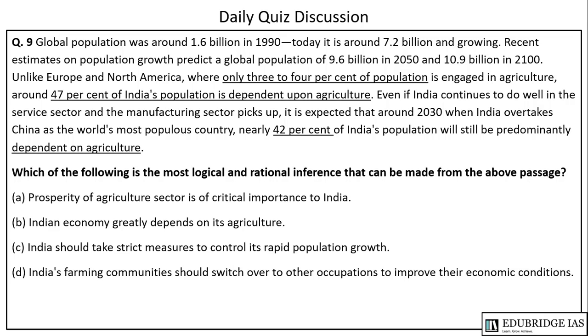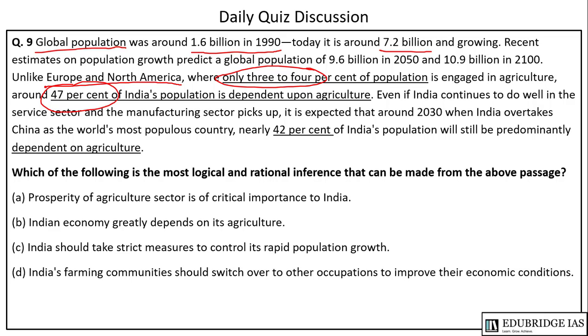The next question is a paragraph about global population growth and in India as well. It says that global population was around 1.6 billion in 1990 and today it is around 7.2 billion. It also says that in Europe and North America, only 3 to 4% of population is dependent on agriculture, but this percentage in India is 47%.